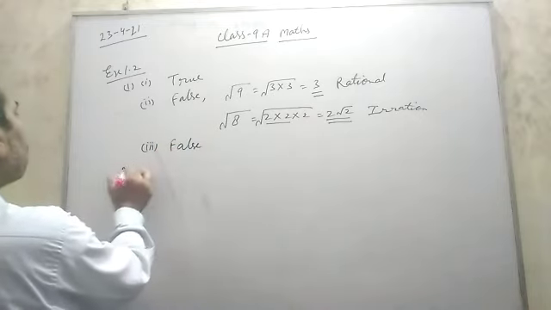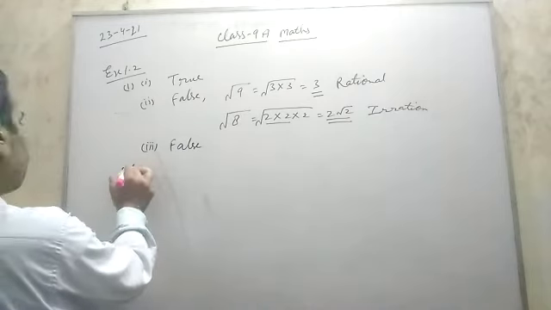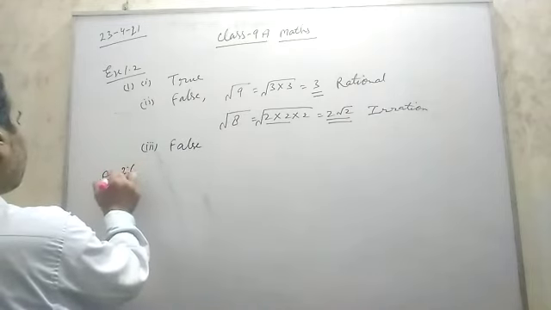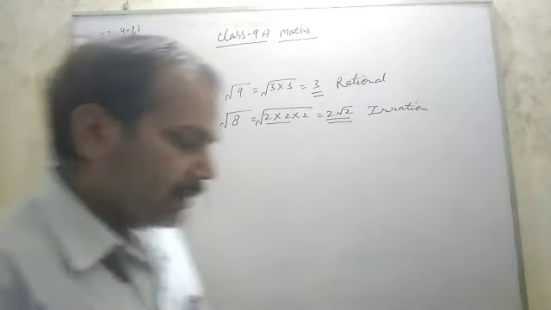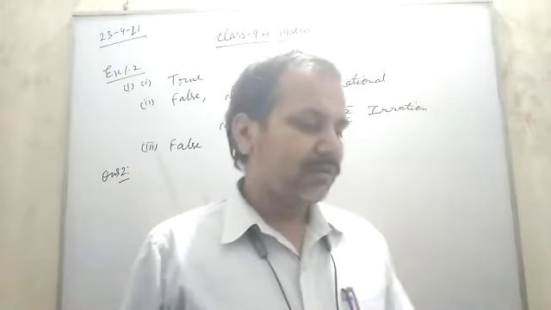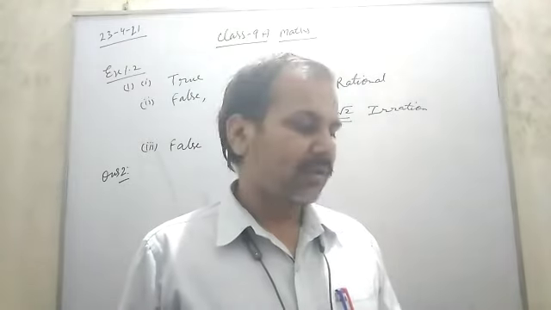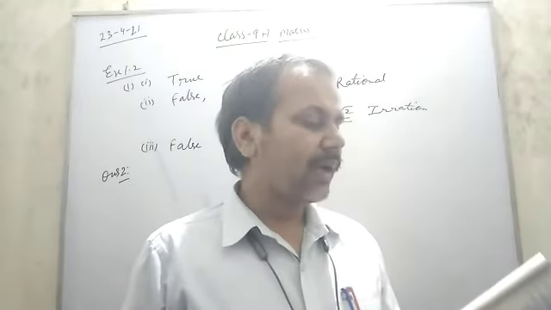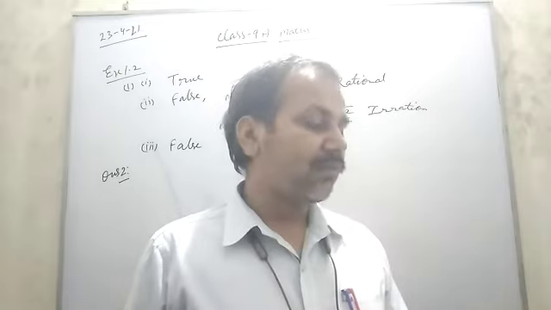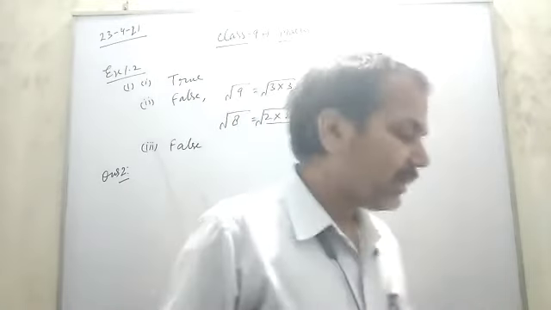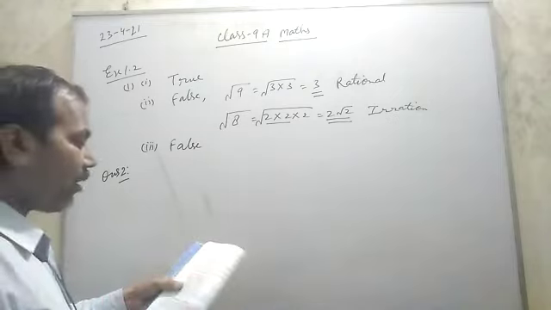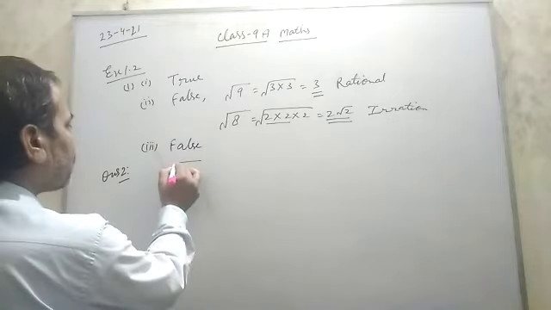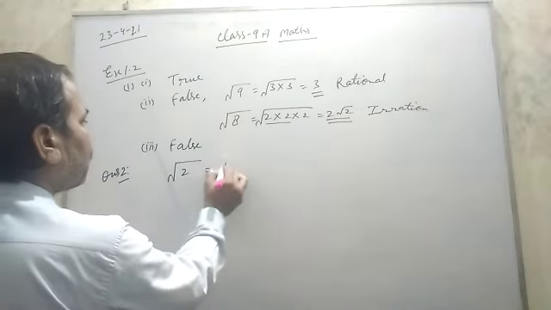Then question number 2. Are the square roots of all positive integers irrational? If not, give an example of the square root of a number that is a rational number. So under root 2 is irrational.